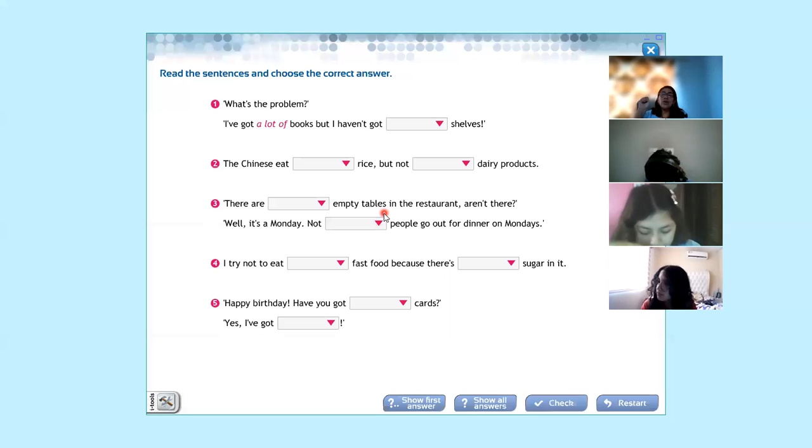Remember how much, many, a lot of. You have the options that you can use. Let's do it quickly, please. Hurry up.